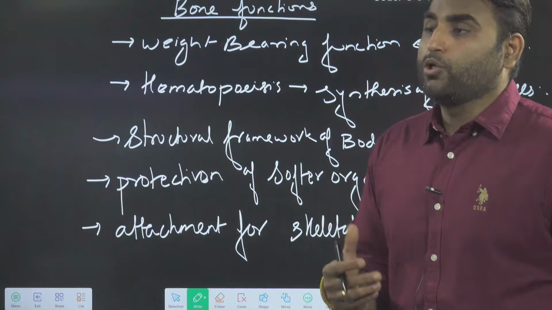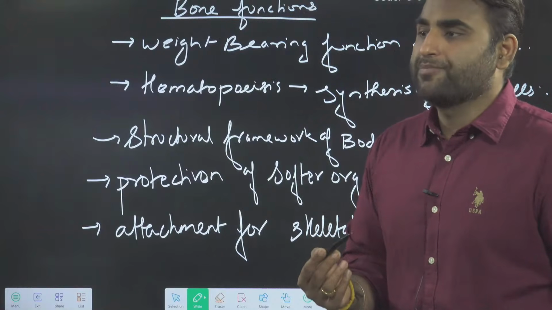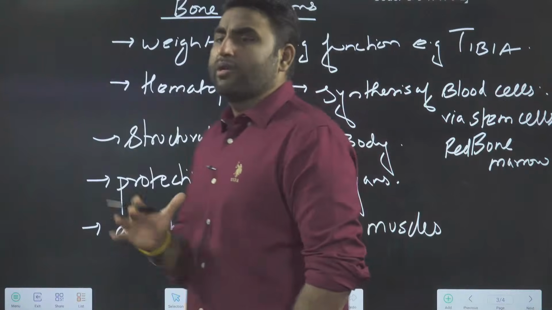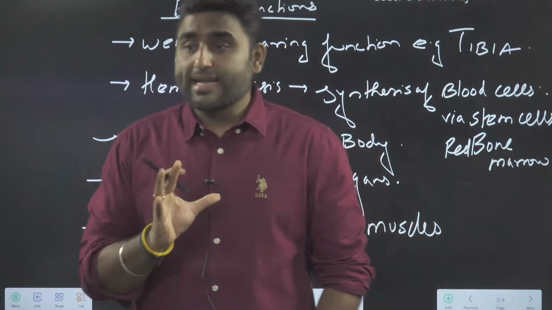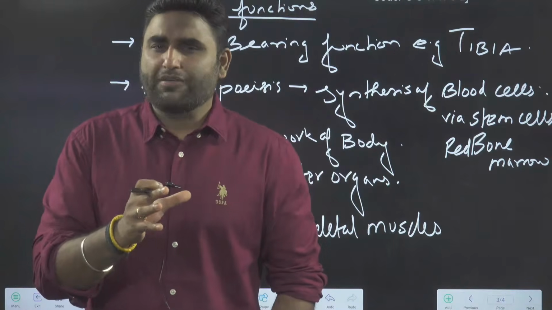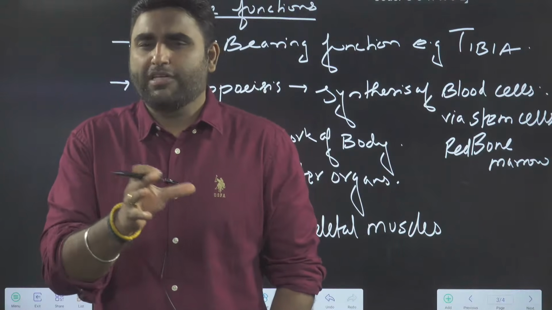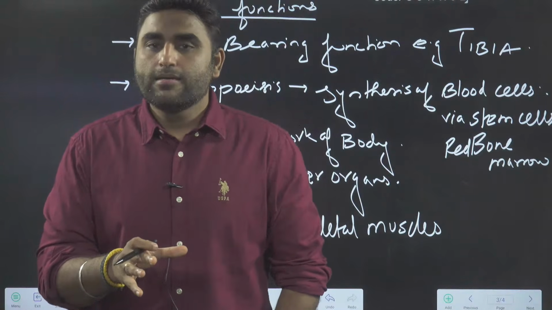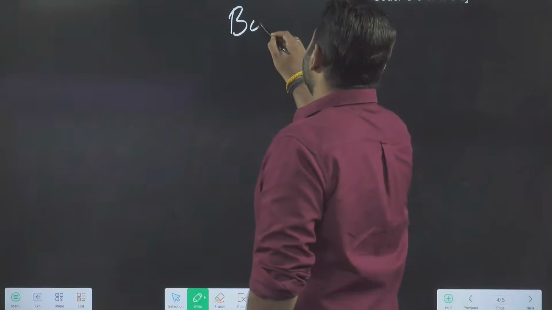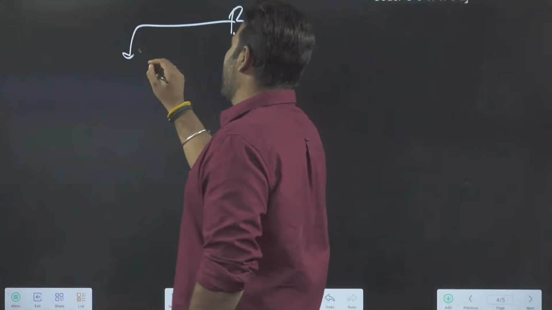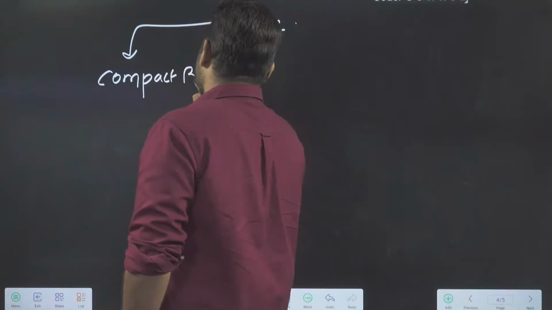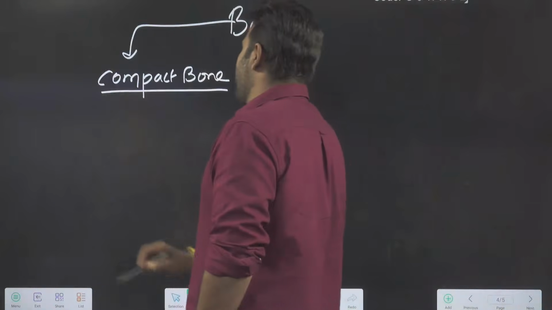Next, now talking about types of bone. Whenever you see any bone, bone is like a coconut. Outside it is very hard, and inside there is softer endosperm-like soft tissue. So the outer hard part of the bone becomes the compact bone.